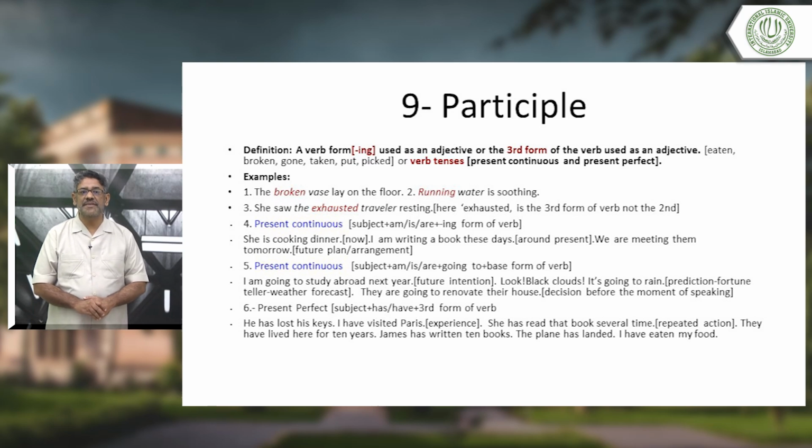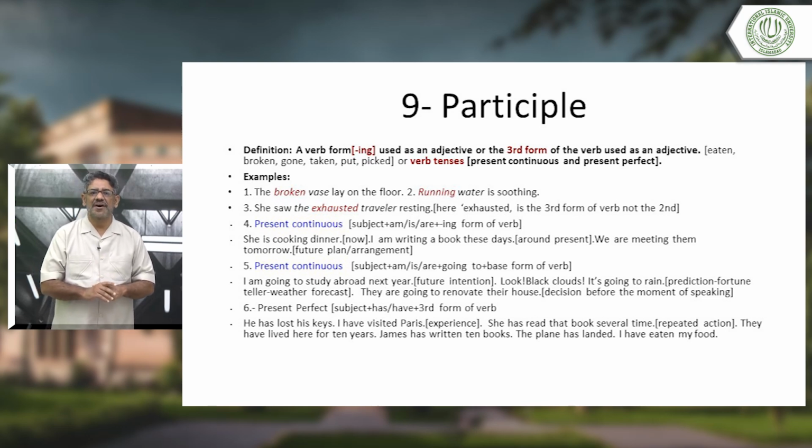Four: present continuous. Now, the participle is also the present continuous form of the verb. I'll try to explain it very quickly. Subject plus am, is, are plus the -ing form of the verb. Your teacher has already done this topic with you, so I will not go into much detail, but since it is important, I'll explain it a little.